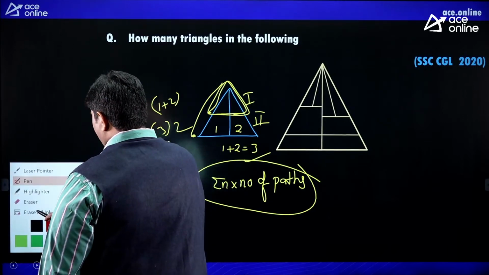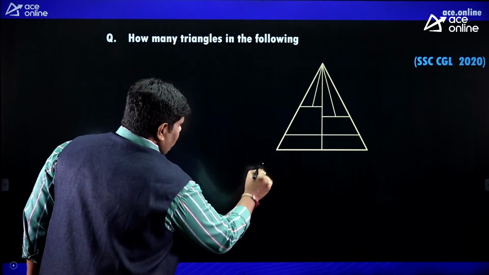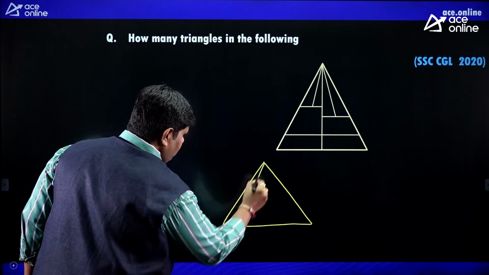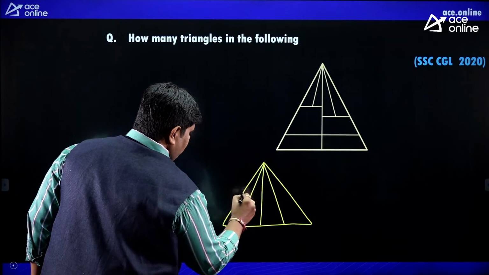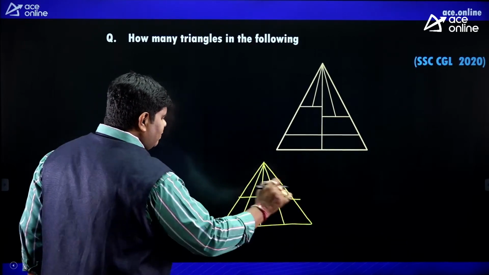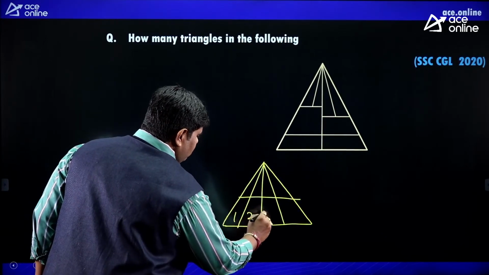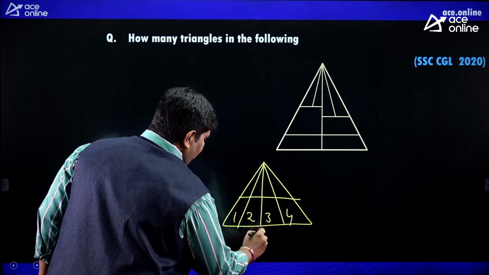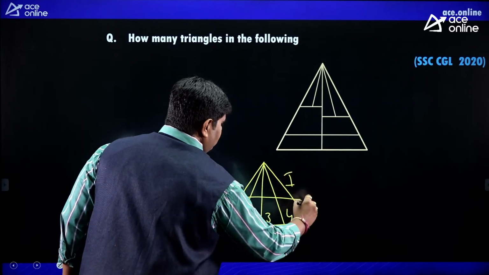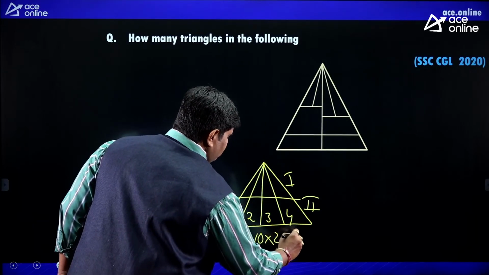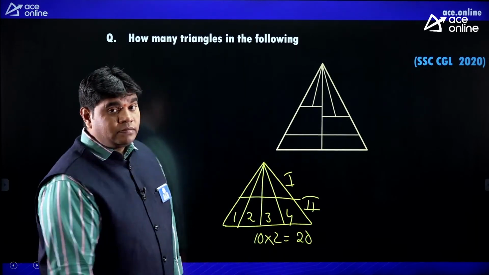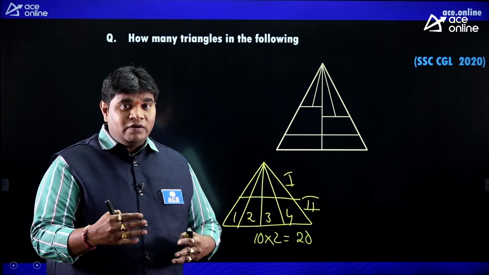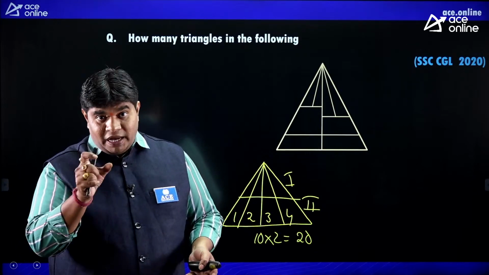One more question. This is the problem. Just give the natural numbers: 1, 2, 3, 4. 1 plus 2, 3, plus, total it is base 10. Into how many floors? 1 and 2. 2 floors into 10. So total 20 triangles. For our convenience, we think like an apartment, floors, but generally it is number of paths.